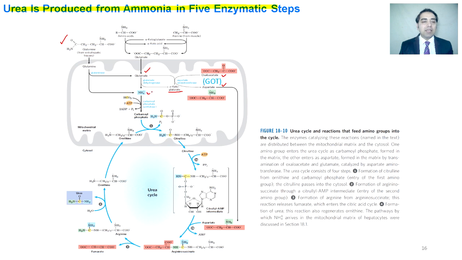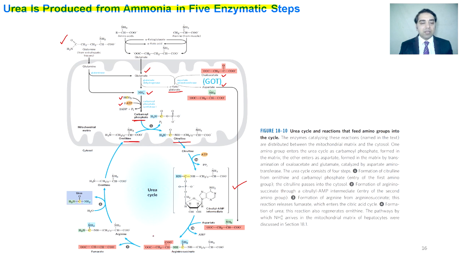The ammonia that is released after its interaction with bicarbonate and with the ATP is converted into carbamyl phosphate. This carbamyl phosphate, after its interaction with the ornithine, is converted into citrulline. Citrulline then comes out of mitochondria and its intermediate structure is achieved, that is called the citrullyl AMP intermediate. This intermediate then interacts with aspartate to make the argininosuccinate.